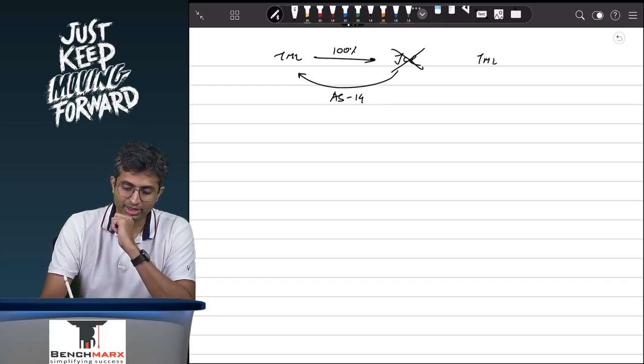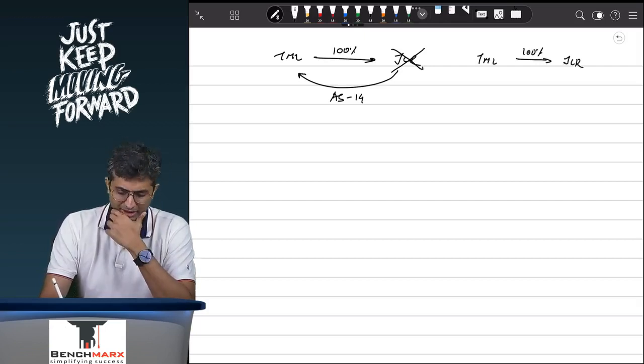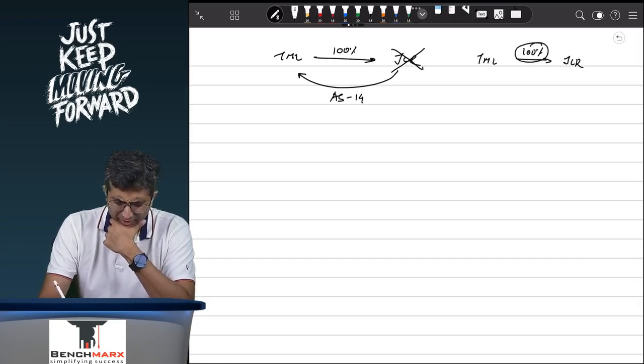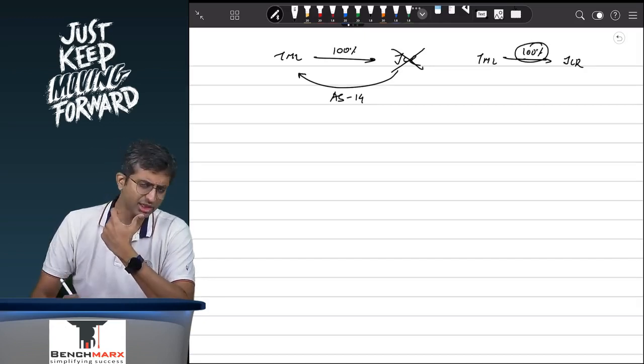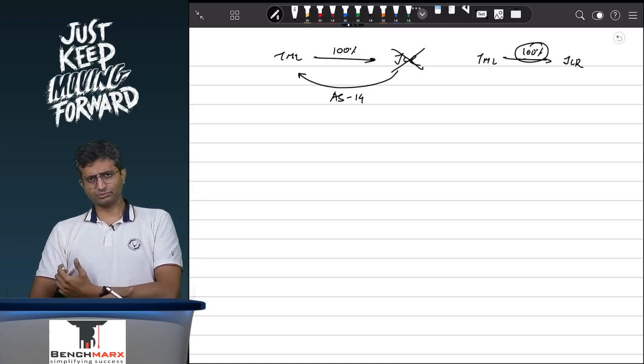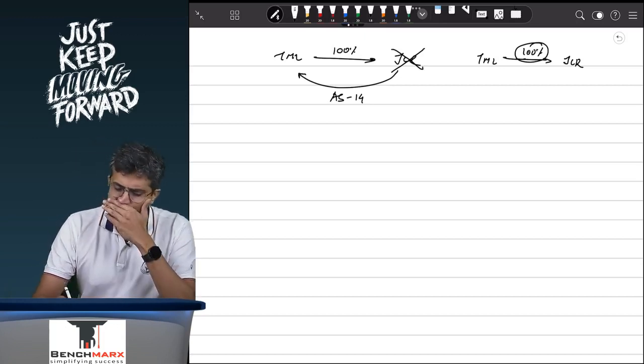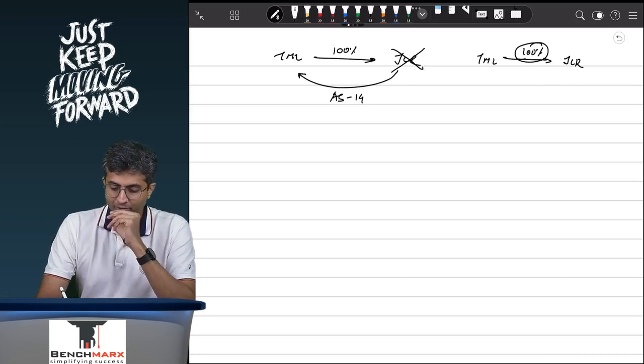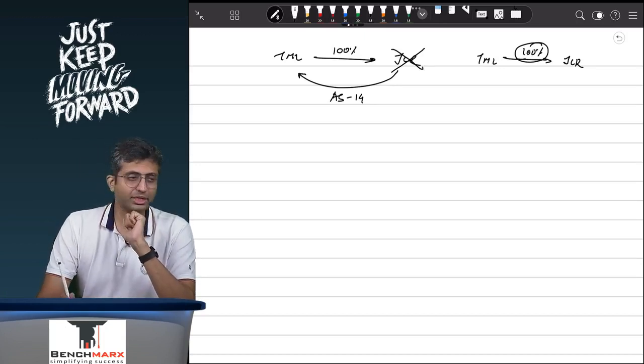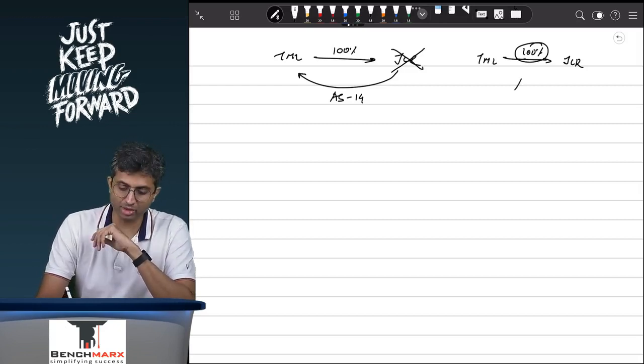Whereas Tata Motors might say that, well, I can continue to keep JLR alive as a separate legal entity. However, by virtue of my 100% stake, I can decide what I want to do with JLR. And as a result, in this case, JLR continues as a separate legal entity. There is no amalgamation, there is no absorption. However, there is consolidation. So in this case, AS 21 applies.